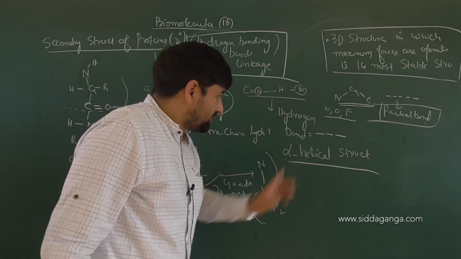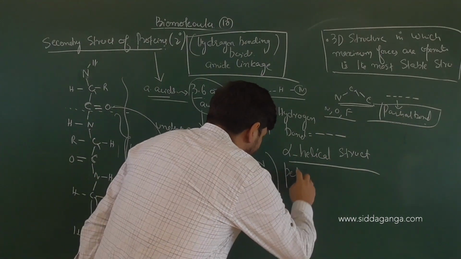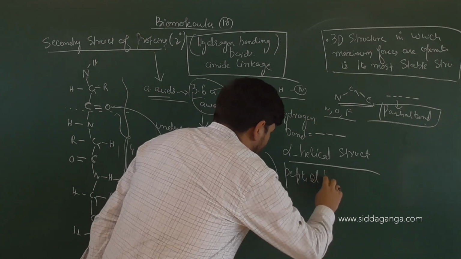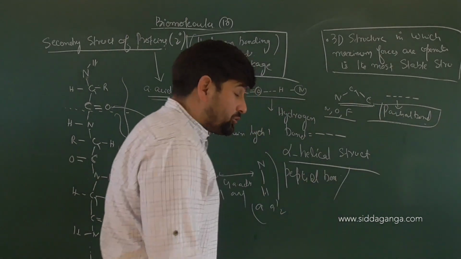So the alpha helical structure, besides containing peptide bonds, also contains